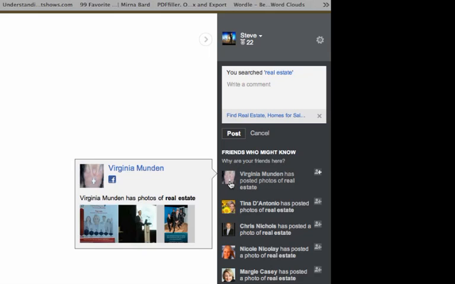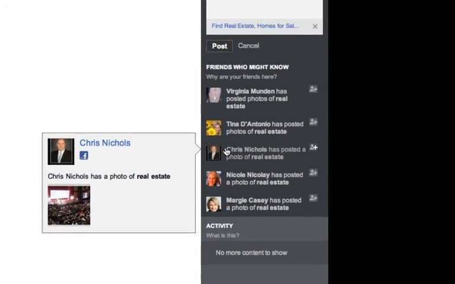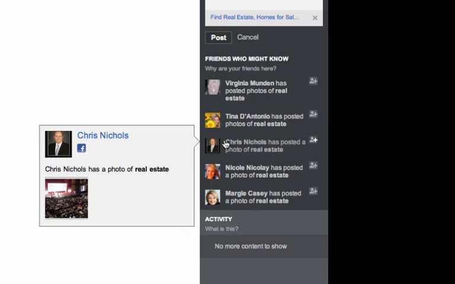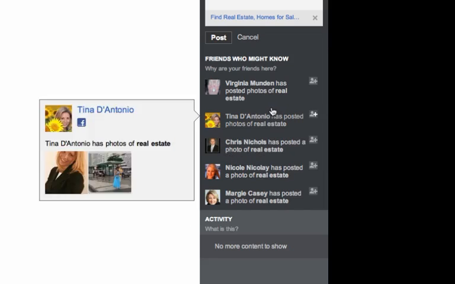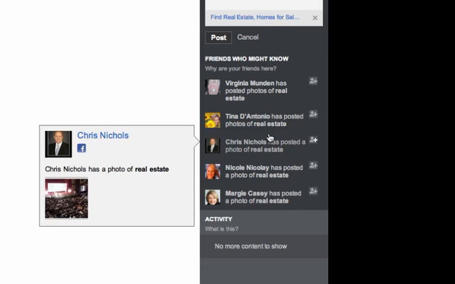It also goes out and finds all of your friends talking about that phrase on Facebook. So I can see that there have been a number of my friends talking about real estate, or actually in this particular example, it seems like adding real estate photos onto their profile account. But I can see that in my search on Bing, on the side of the screen here within the Facebook specific search. So it's pretty interesting.